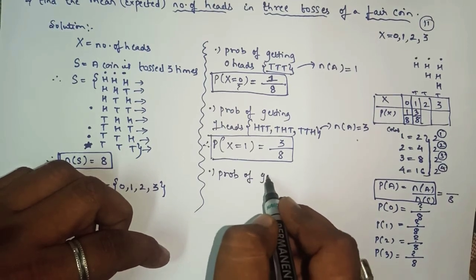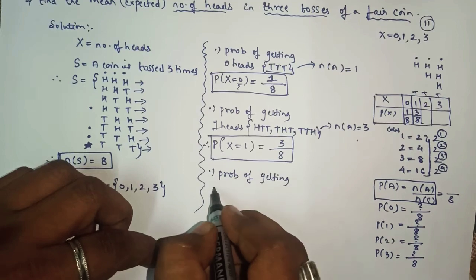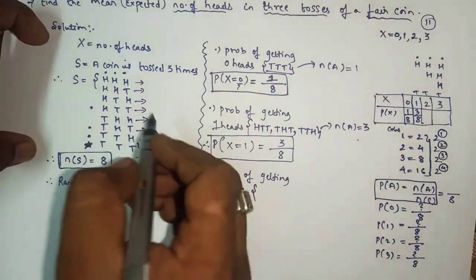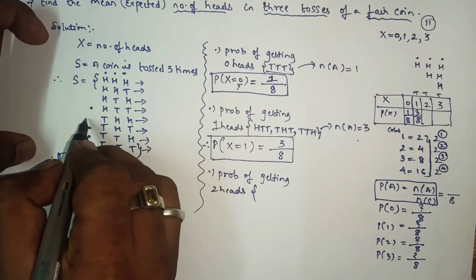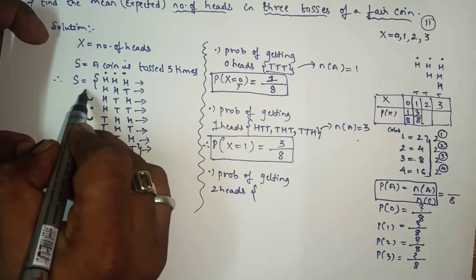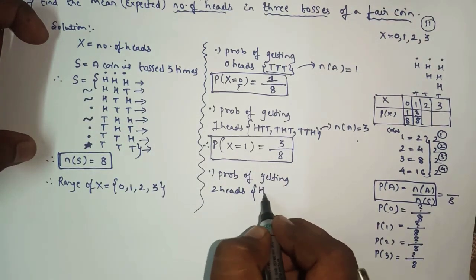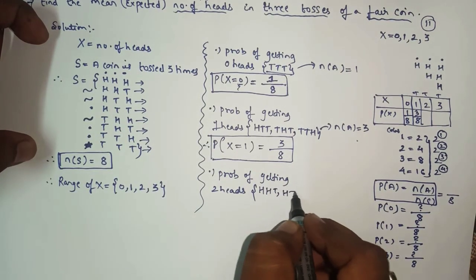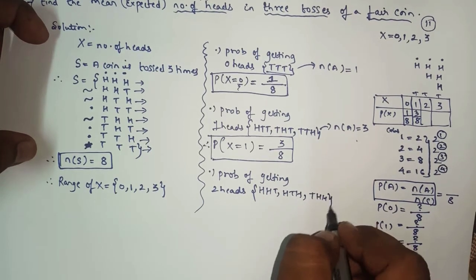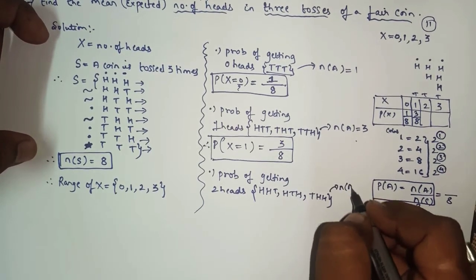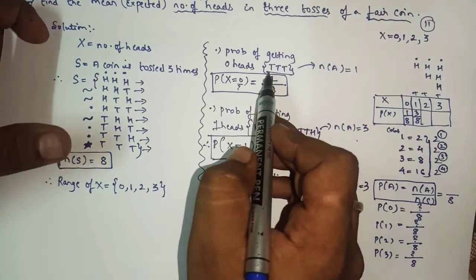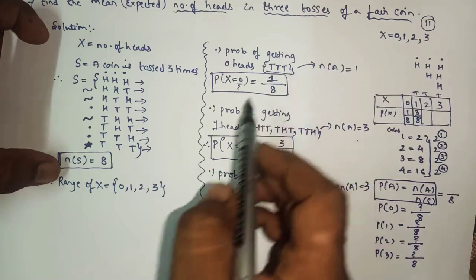Probability of getting two heads. So here two heads are in this one and this one. Yes or no? That will be HHT, HTH and THH. So here also n of A we are getting as 3. In the exam, this part need not be written.